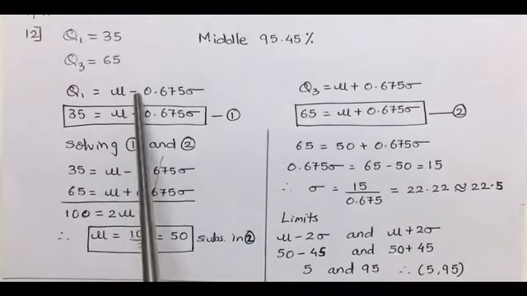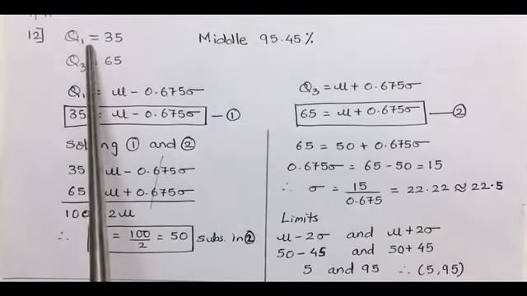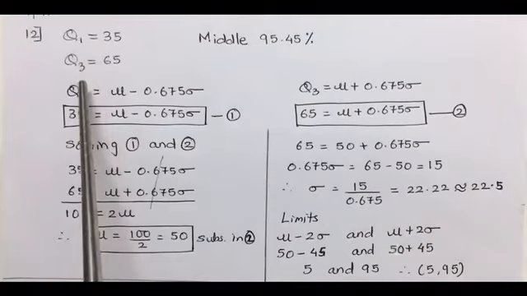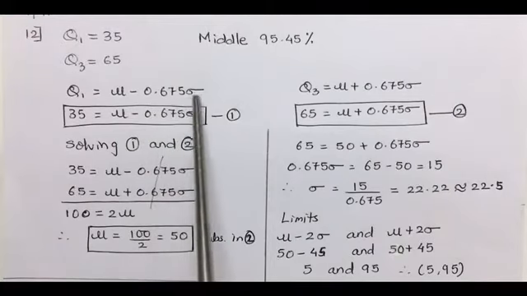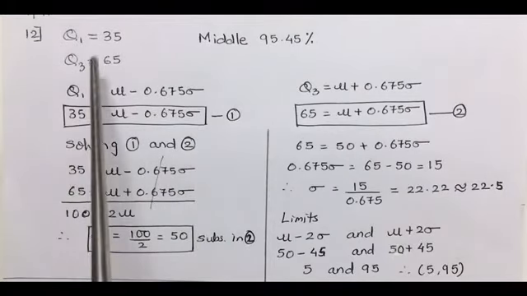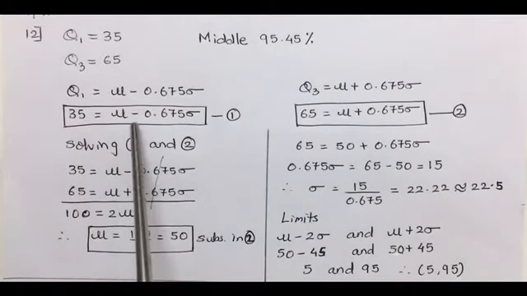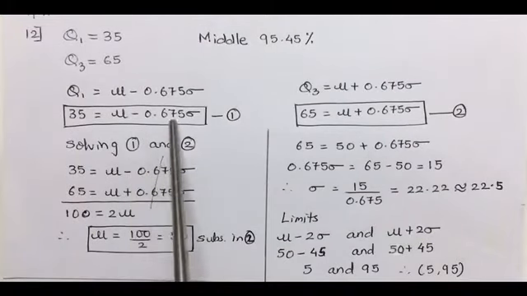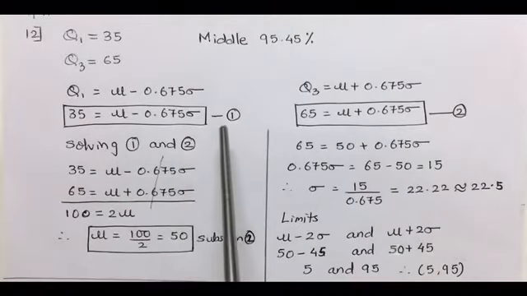So to calculate mu and sigma, we will make use of the formula of Q1 and Q3. Now the Q1 formula is mu minus 0.675 sigma, keeping the value of Q1 as 35, equal to mu minus 0.675 sigma. We get the first equation.